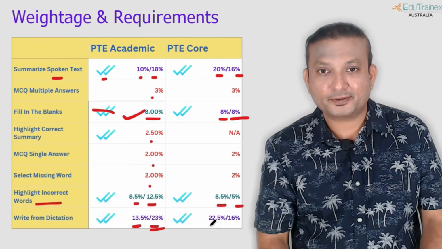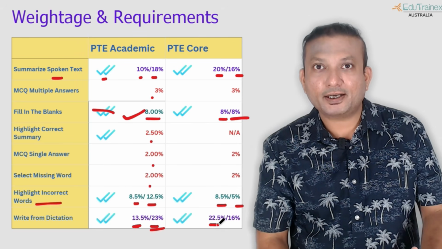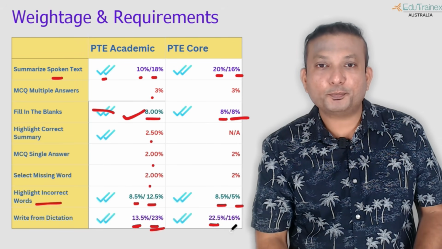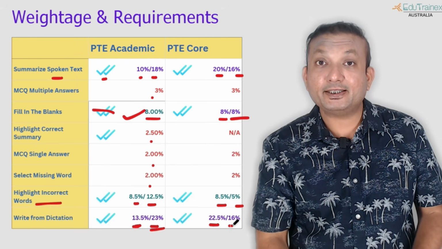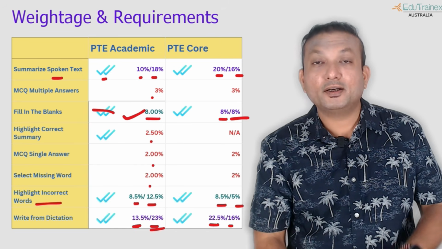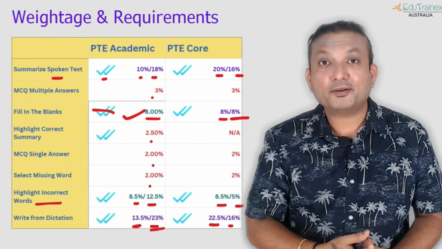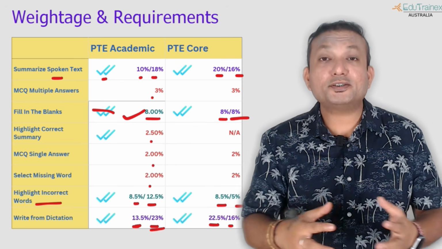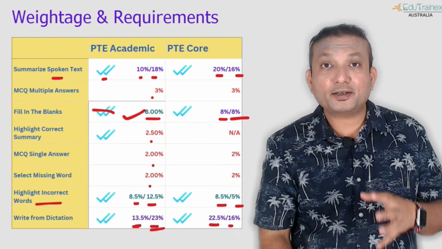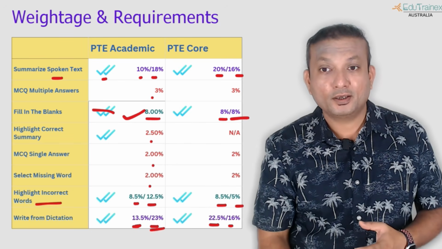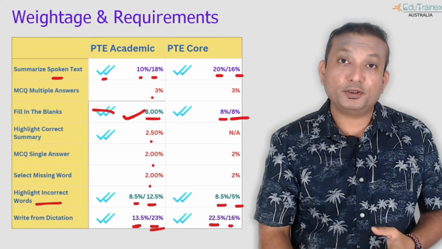Similar composition but slightly different weightage for the core exam, 22.5% to your listening and 16% to your writing. Okay, remember in the core exam you are also getting writing marks from the reading and writing fill in the blanks question as well. So this is the overall composition that you need to understand, where exactly we need to focus. There are definitely skills that you will need.